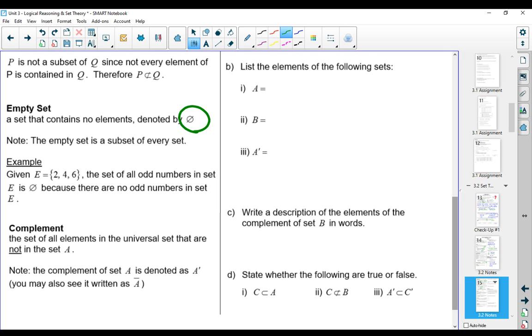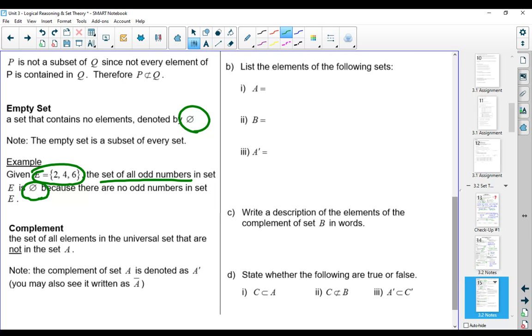It says given E is 2, 4, 6, the set of all odd numbers in set E is empty because there are no odd numbers. So if I'm given this set, 2, 4, 6, and then I'm asked for the set of all odd numbers in set E, well, the answer would be the empty set because there aren't any odd numbers in the set of even numbers.